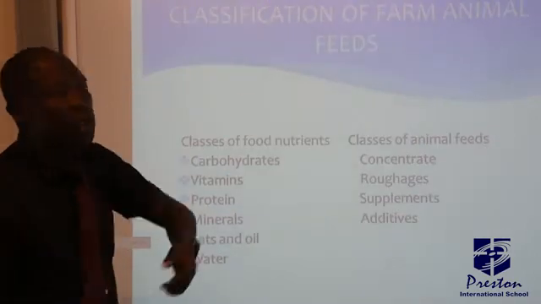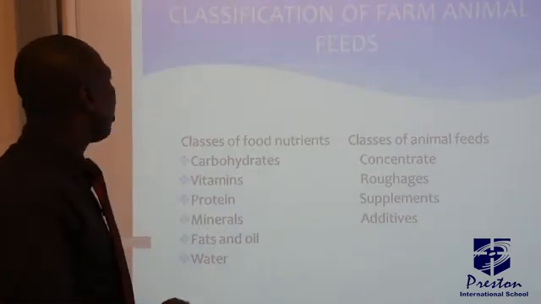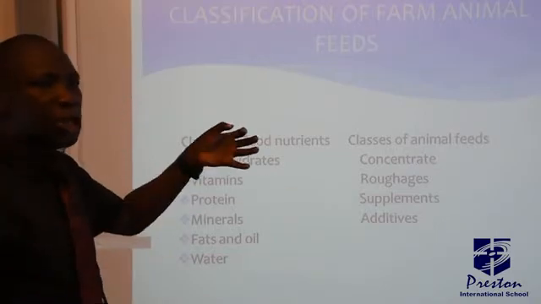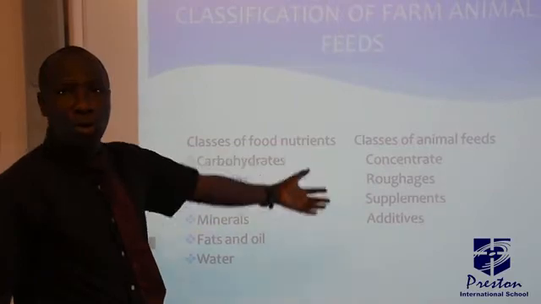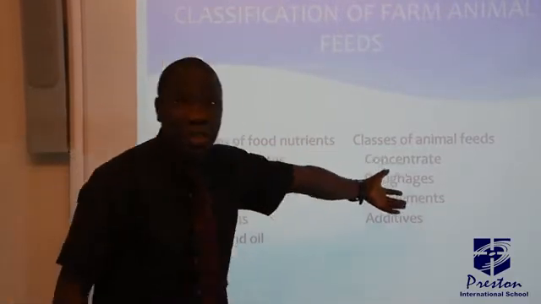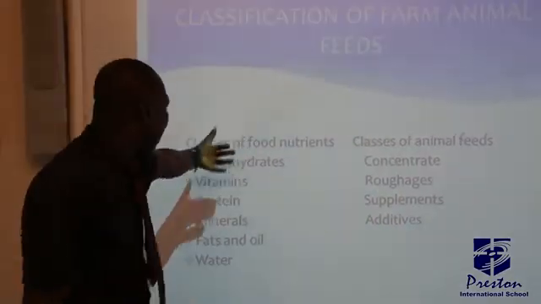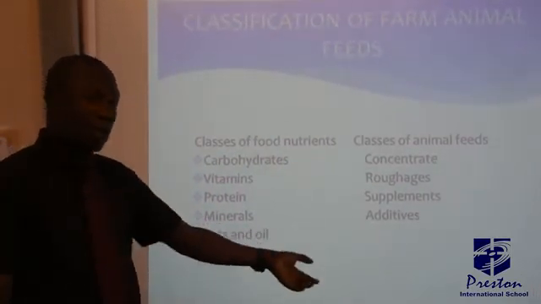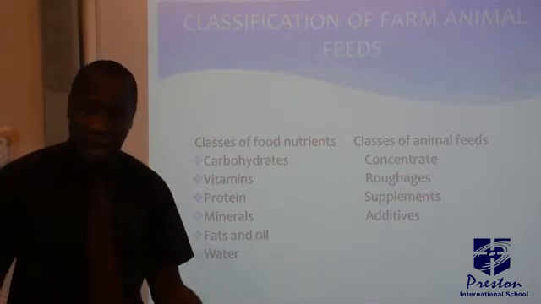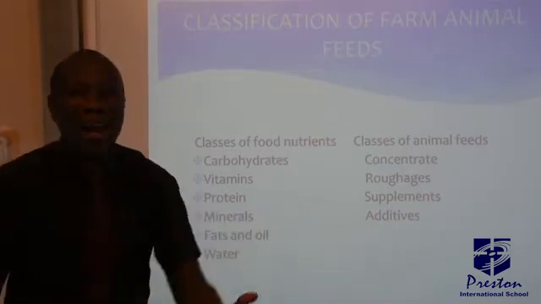Then we look at the classification of farm animal feed. If we look at it, we have two classifications here. Number one, classes of food nutrient. Then we also have classes of animal feed. Under classes of food nutrient, you talk of carbohydrate, protein, vitamins, mineral, fat and oil, and water. And under this, we talk about balanced diet.